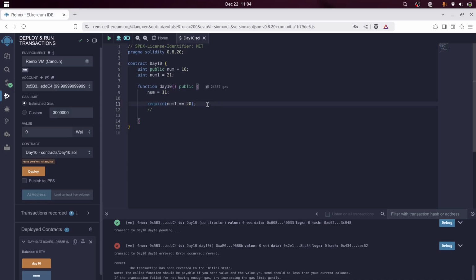So this is all about require statements in Solidity. I hope you guys got to know about require statements.